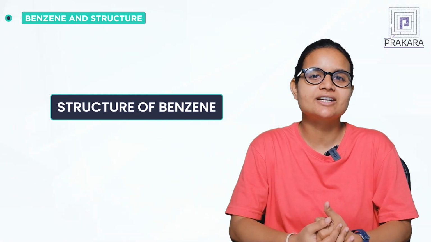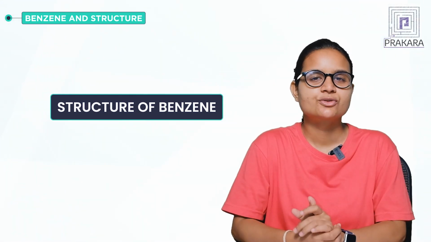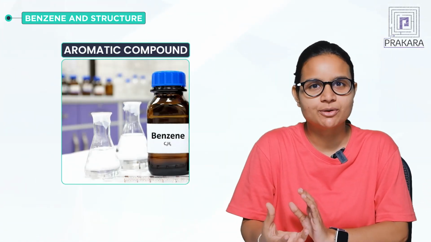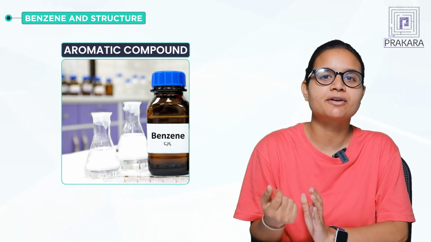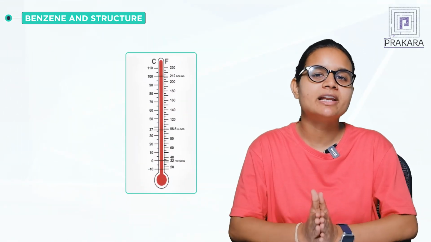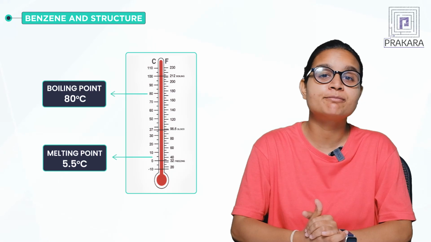But before we start with the structure of benzene, let's see a few things about benzene. We know that benzene is an aromatic compound and it exists as a liquid with a smell similar to that of petrol. The boiling point of benzene is 80 degrees Celsius and the melting point is 5.5 degrees Celsius. Benzene is flammable and it is the simplest aromatic hydrocarbon.